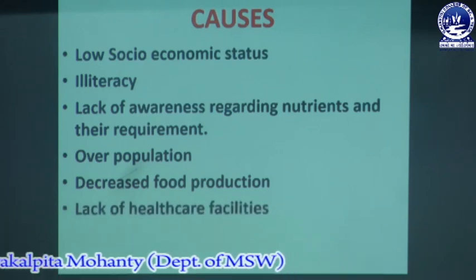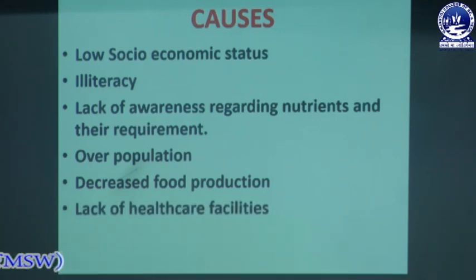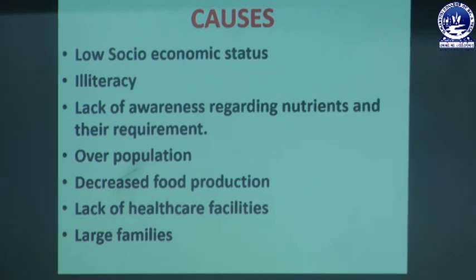Next is lack of healthcare facilities. Due to lack of healthcare facilities, some people can't get proper care in an emergency, and some people are not aware of different nutritional problems, so due to lack of healthcare services, we can't maintain a healthy life. Next is large families. In our society, people are not aware of different family planning methods, or of the different effects of a large family.